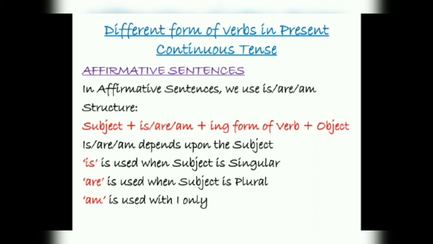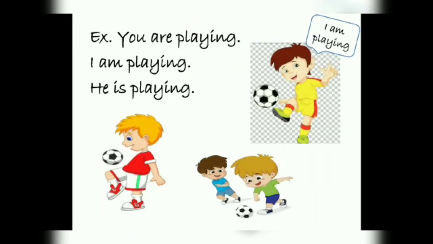Clear? अगर हमारा subject singular है, at that time we will use is. If it is plural, we will use are, or I है, then I will use am. Clear? So the structure for affirmative sentence is subject plus is, are, am plus verb form with ing, like walking, talking, tasting, meeting plus object. Clear? You are playing, I am playing, he is playing.